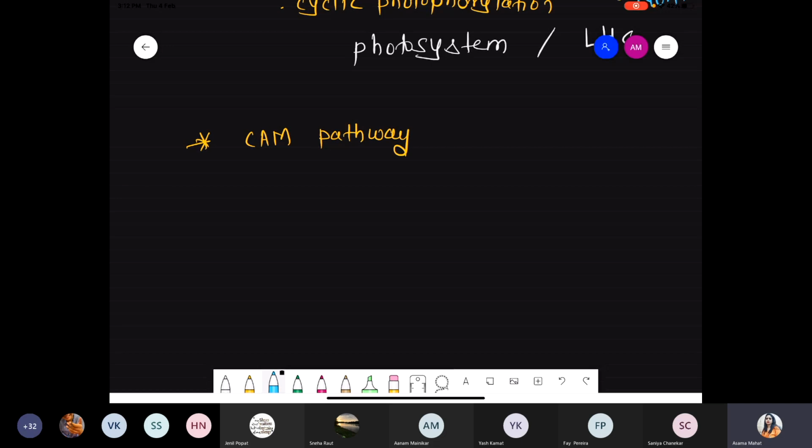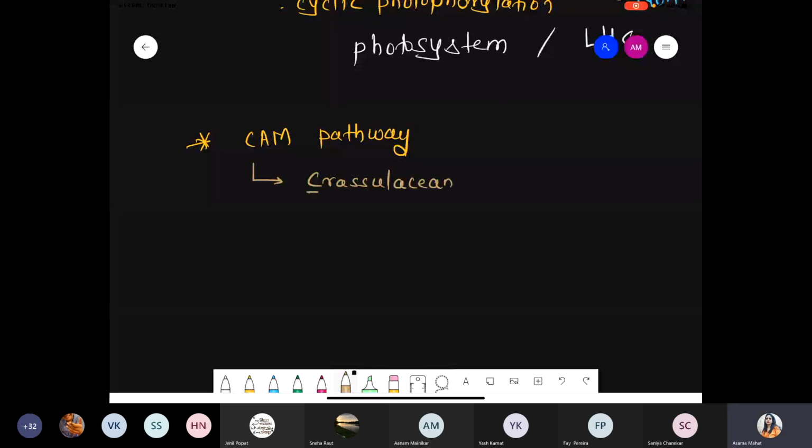We saw this earlier. The CAM pathway is followed in conditions where the region is arid, where water is present in less amount, dry conditions like a desert. That particular plant follows such a pathway, the CAM pathway. CAM stands for one family, the Crassulaceae family, and CAM stands for Crassulacean acid metabolism.